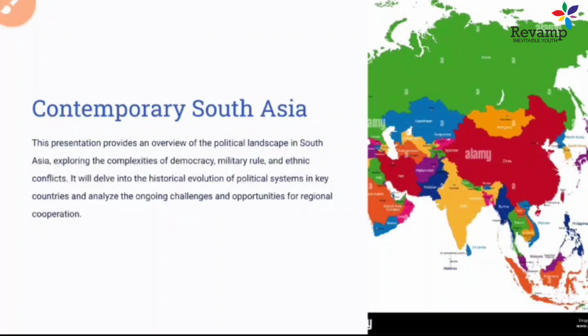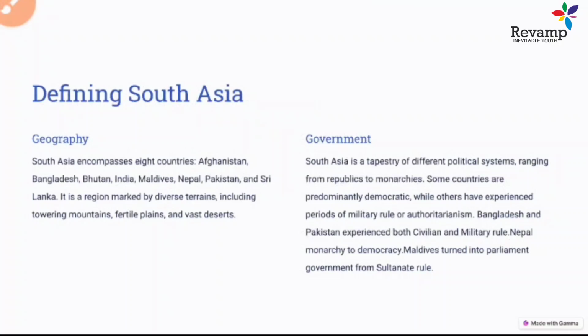So what are the things that happened in South Asia? Let's start with the definition of South Asia. As I told you, there are 8 countries in total: Afghanistan, Bangladesh, Bhutan, India, Maldives, Nepal, Pakistan, and Sri Lanka. These countries together are called South Asian countries. They share culture, and political relations were established between these countries.